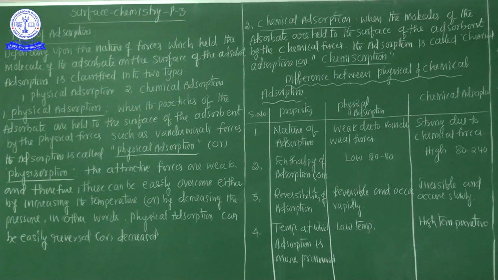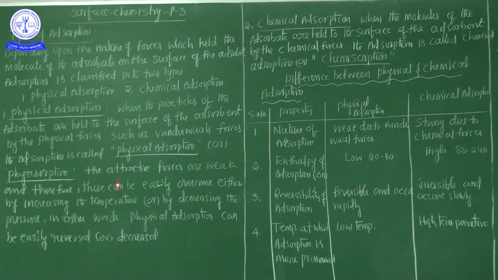So what is the reason here? Physical adsorption can be easily reversed because of the weak van der Waals forces between adsorbate and adsorbent.